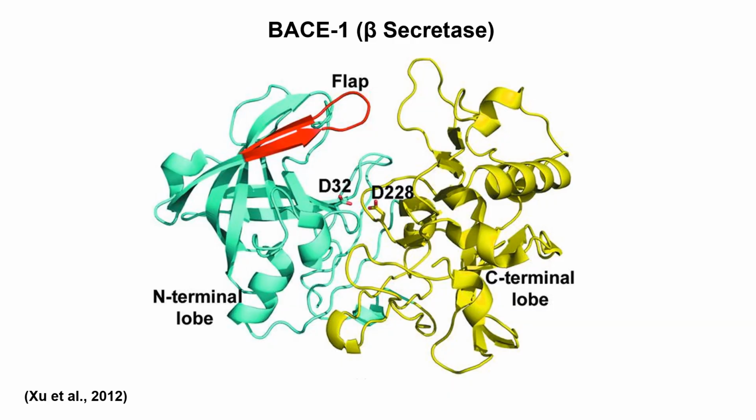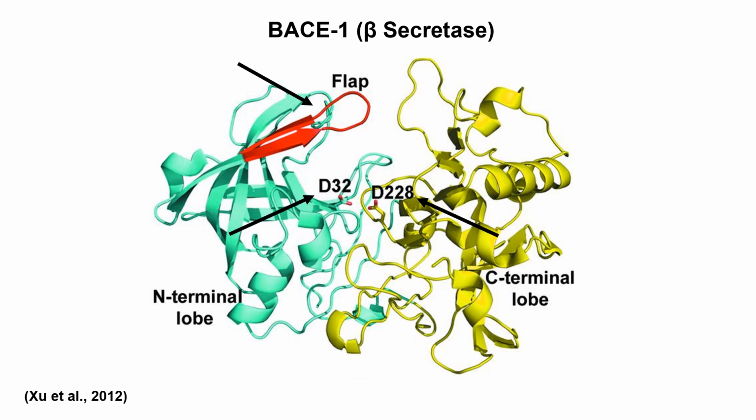The promise of targeting BACE-1, or beta secretase, lies in its aspartyl protease nature, as it has two aspartic acid residues at its active site and a large beta hairpin loop structure that protects this large active site. This ease of binding to the active site of BACE-1 has made it a good candidate for the development of drugs targeting its production.